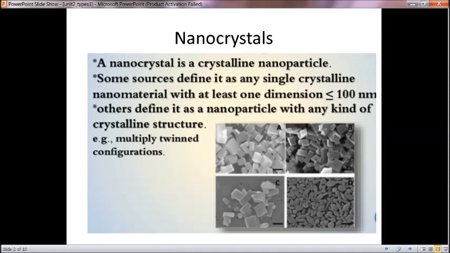Some sources define it as any single crystalline nanomaterial with at least one dimension less than 100 nanometers, termed as nanocrystals. Others define it as a nanoparticle with any kind of crystalline structure, for example, a multiply twinned configuration. Basically, we take those crystalline structures having less than 100 nanometer dimension in any one axis as nanocrystals. These are example photographs of nanocrystals.